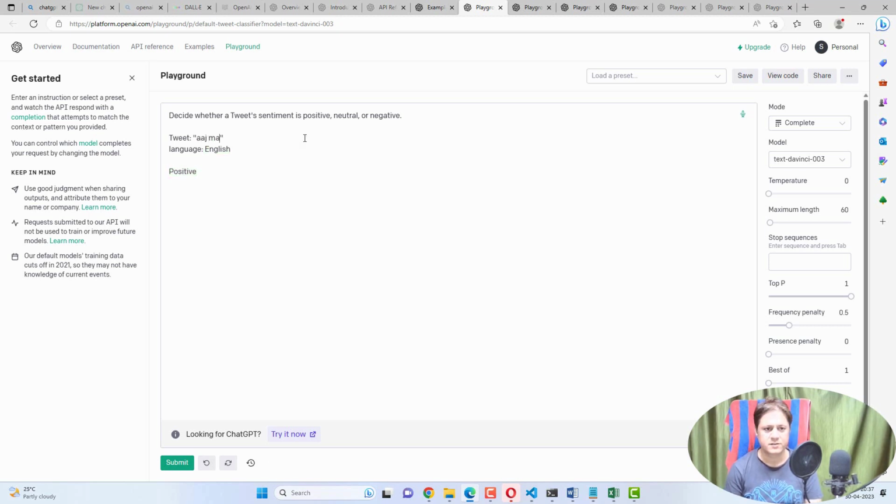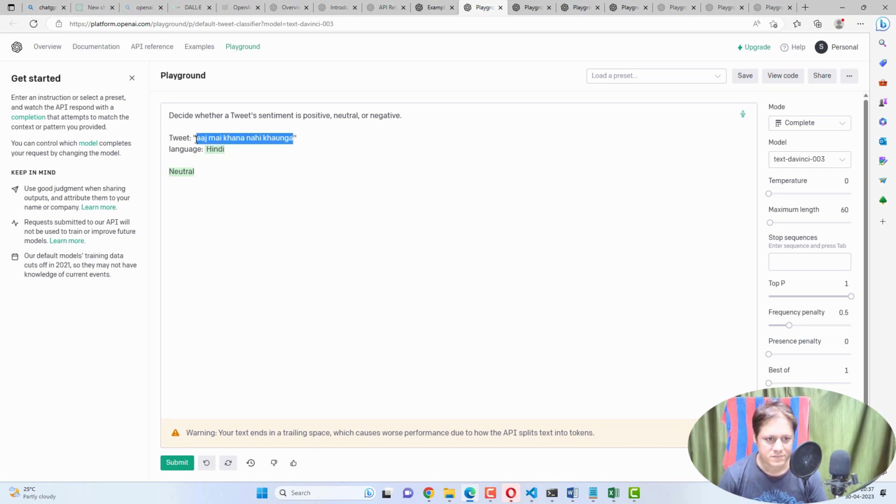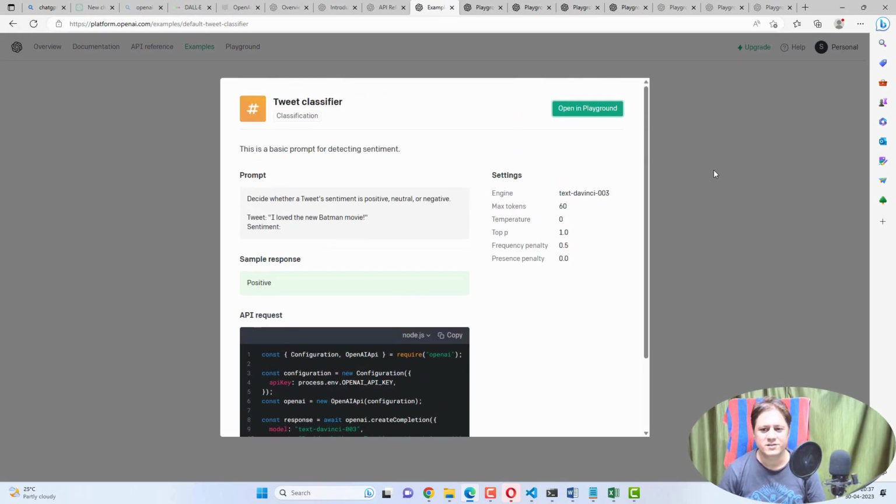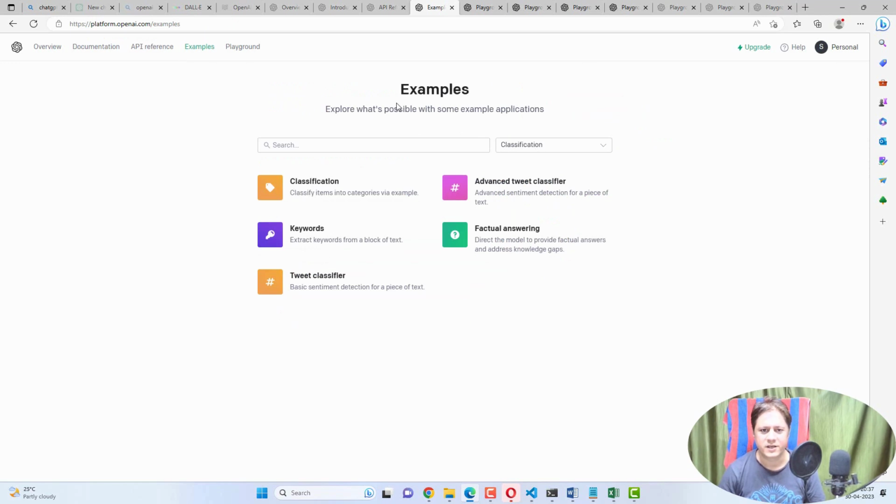Let's try something else. Okay, let's remove this. Let's see if it gives Hindi or what. Yeah, you see it has given Hindi because I have typed आज मैं खाना नहीं खाऊंगा. This is a Hindi sentence. Most of you must be knowing about it, whoever is watching my video. So it is saying it's Hindi and neutral. Neutral means it's not positive, not negative, it's a neutral thing, like, okay, no hard feeling or something. So these were the classification examples.